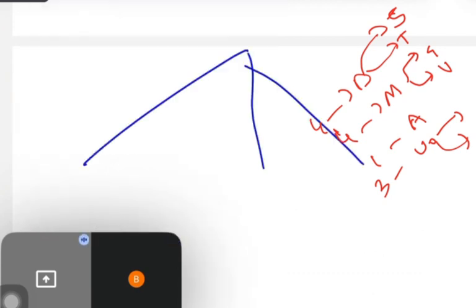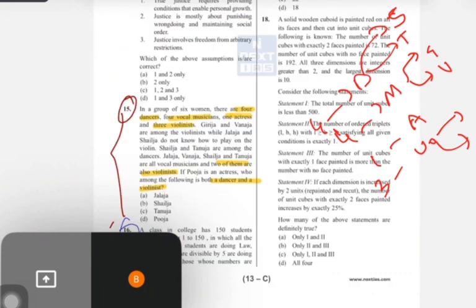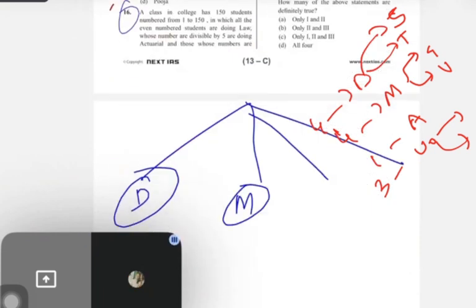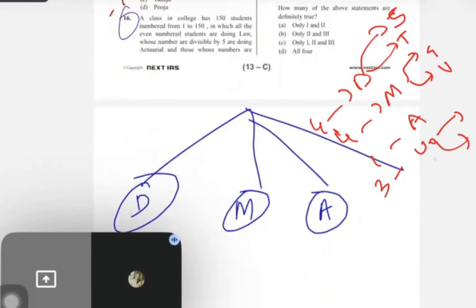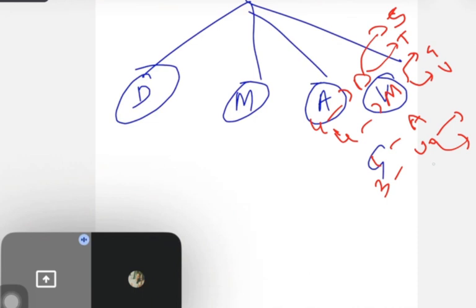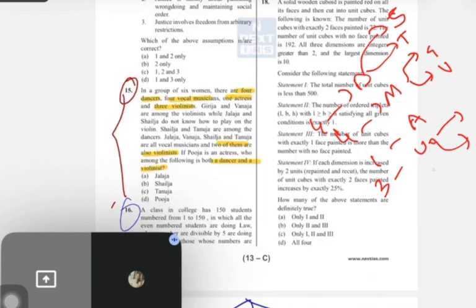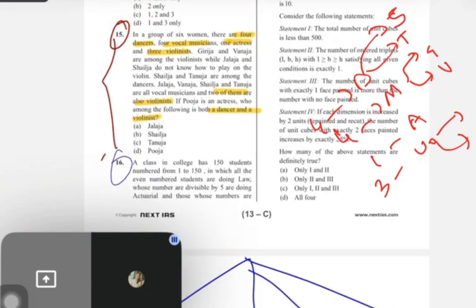So there are four kinds of persons. The first one is dancer, second is musicians, then 1 is actress and 3 are violinists. Then read the first statement, Priyal. Girija and Vanaja are among the violinists. So this is Girija and this is Vanaja, both violinists. Then Shailaja and Tanuja are dancers.